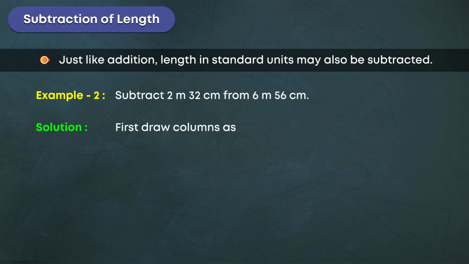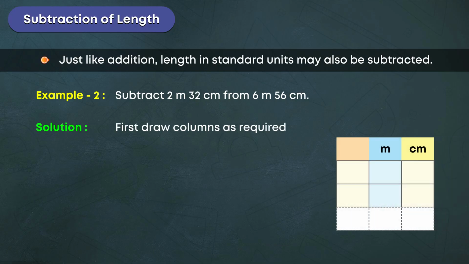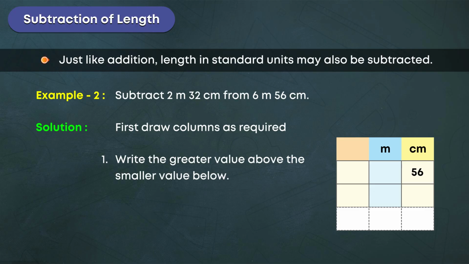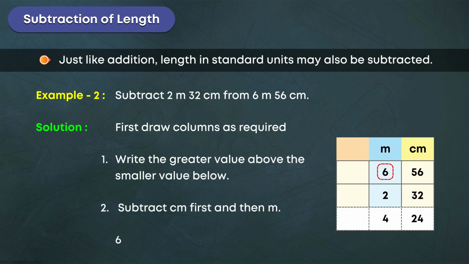First, draw columns as required. 1. Write the greater value above and the smaller value below. 2. Subtract the centimeters first and then meters. 6 meters, 56 centimeters minus 2 meters, 32 centimeters is equal to 4 meters, 24 centimeters.